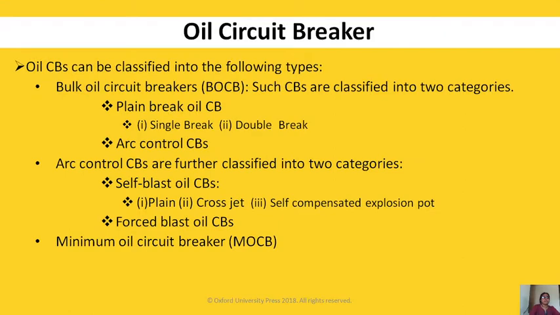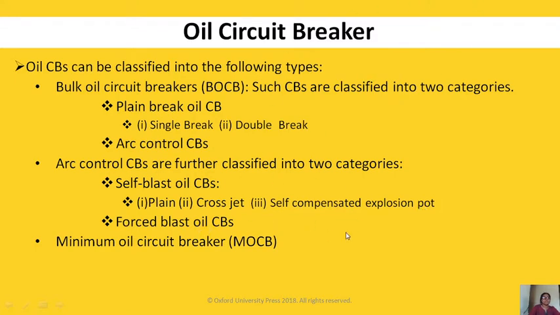Oil circuit breaker can be classified into the following types. First is bulk oil circuit breaker. Second is minimum oil circuit breaker. In bulk oil circuit breaker, we have plain brake oil circuit breaker and arc control circuit breaker. In plain brake, we have single brake and double brake. In arc control circuit breaker, we have self blast oil circuit breaker and force blast oil circuit breaker. In self blast, we have plain explosion pot, cross jet explosion pot, then self compensated explosion pot circuit breakers.